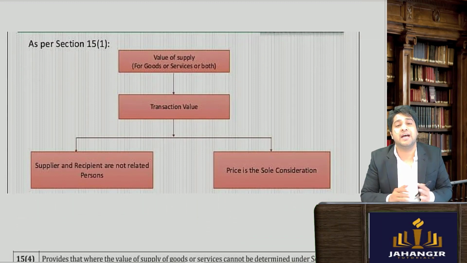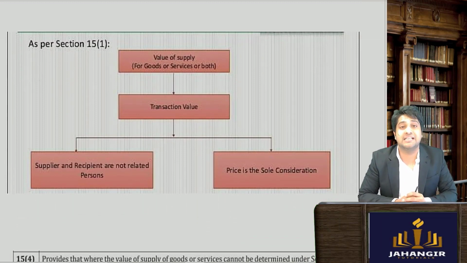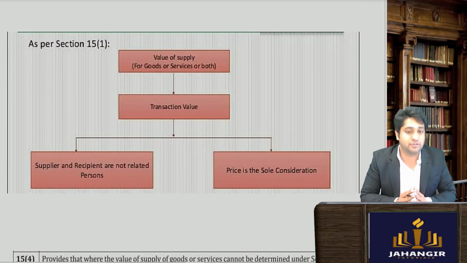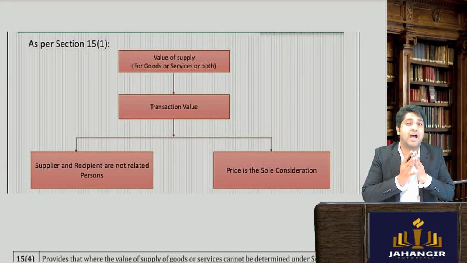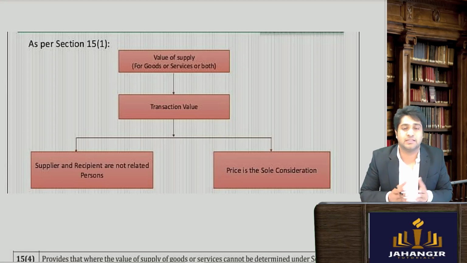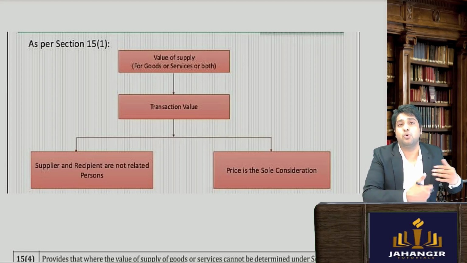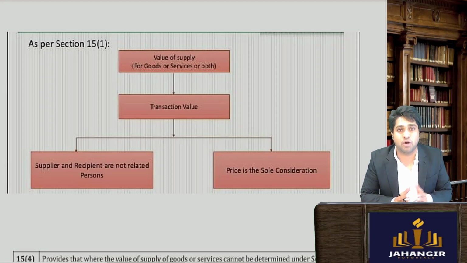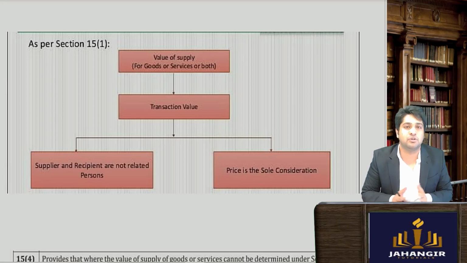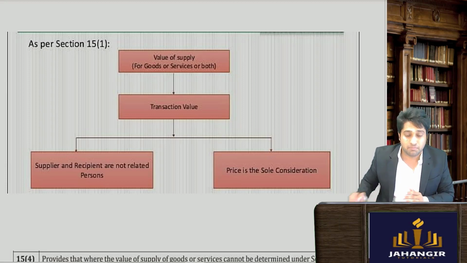Now this entire topic of value of supply is derived from your section 15, which talks about value of supply. Section 15 subsection 1 states that the value of supply is the transaction value. Simply meaning, if you go to buy in a store a laptop worth rupees 1 lakh and you end up paying 1 lakh to the dealer, the value of supply will be 1 lakh rupees, because that is the transaction value.